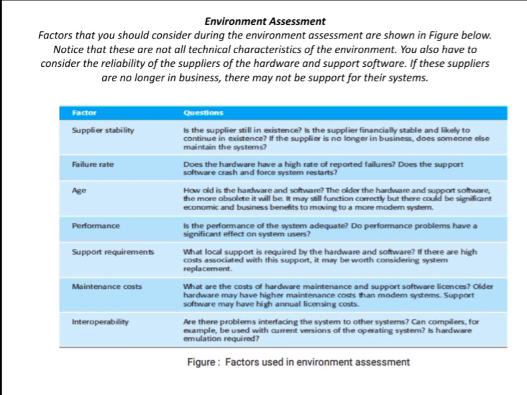So in simple words, if a supplier is still in existence, that means you can get the support for your environment. You can get the support for your software and hardware, right? And if your supplier is financially stable, obviously you will deliver the particular quantity, right?